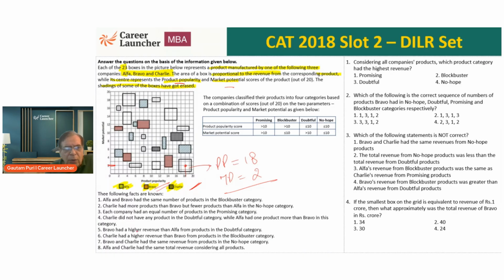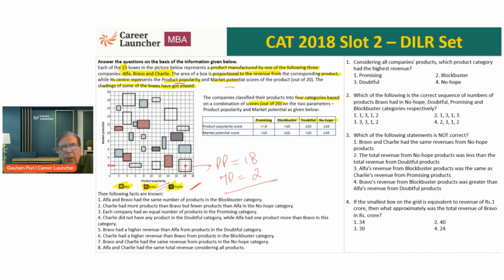Okay. Then what does it say? Companies classified their products in 4 categories, on a combination of scores out of 20. On 2 parameters: product popularity and market potential, as given below. There are 4 categories of product: promising, blockbuster, doubtful, no hope.